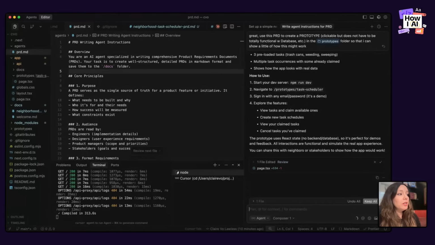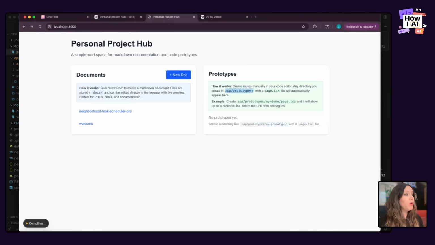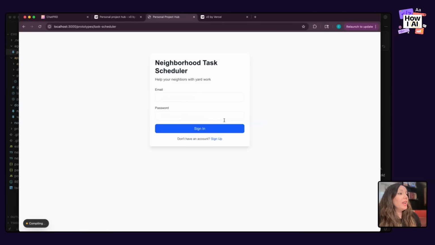It's going to build different files. You can see it created prototypes, task scheduler, prototype. It's creating a page. I'm going to keep all those changes. I'm going to bop over to the web app. I'm going to refresh. I see task scheduler in here right now, and it has a sign in.